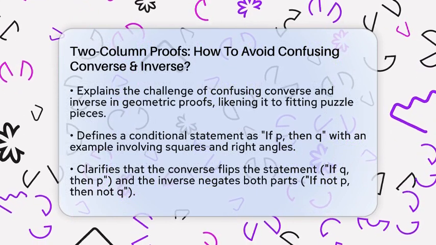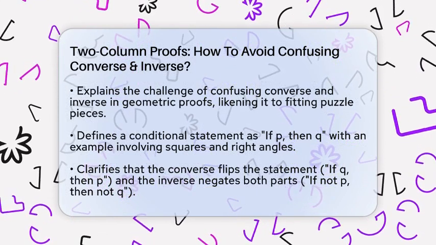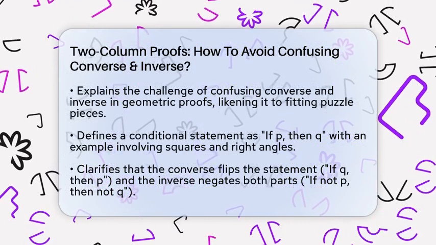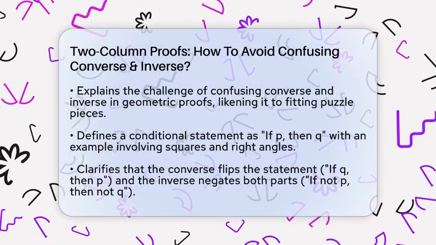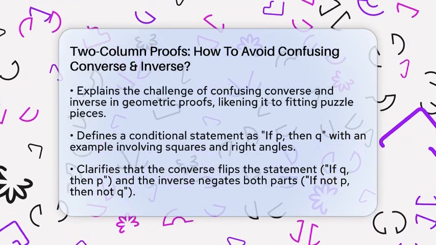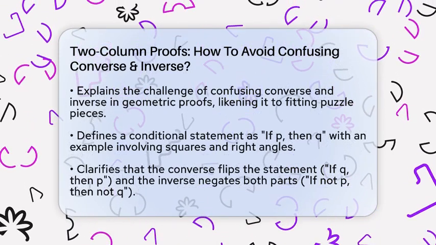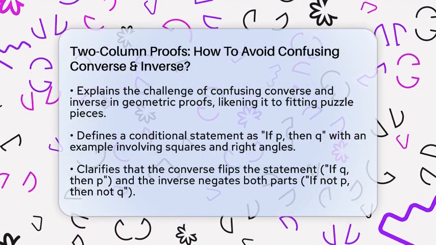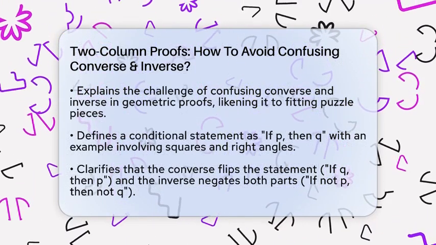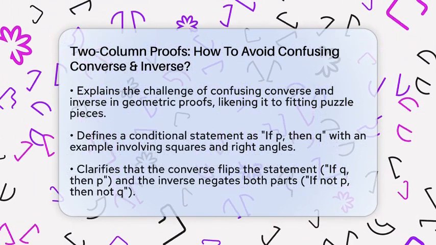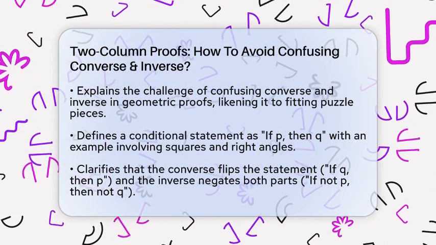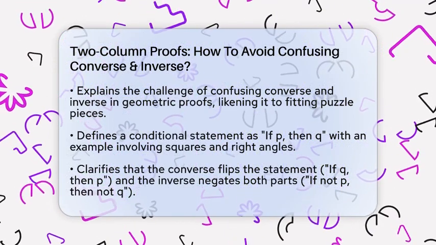First, understand that a conditional statement is like a simple rule. If P, then Q, for example. If a figure is a square, then it has four right angles. The converse flips this around, making it if Q, then P, which would be if a figure has four right angles, then it is a square. The inverse, on the other hand, negates both parts, turning it into if not P, then not Q, or if a figure is not a square, then it does not have four right angles.